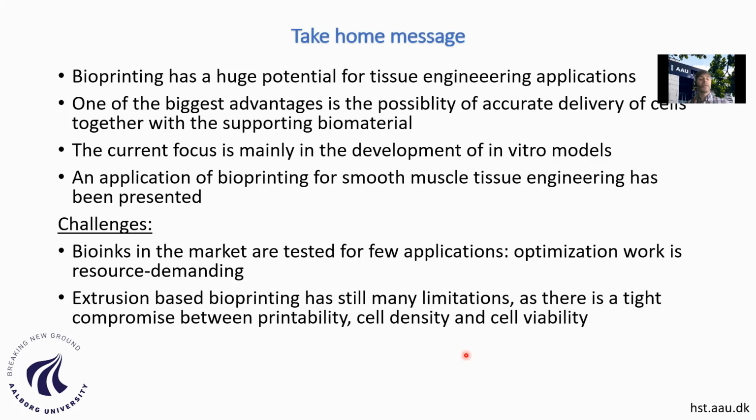So perhaps in the beginning there has been so much hype about producing new organs for transplantation, but this is not the case. Nowadays we are focusing very much on development of in vitro models like the one I presented here, a model for the urethra, where we can investigate what are the different signals that control the assembly and the differentiation of the cells. And this is what I have presented, and the optimization process through finding the proper bioink in the process of developing this model. So the challenges right now are many.